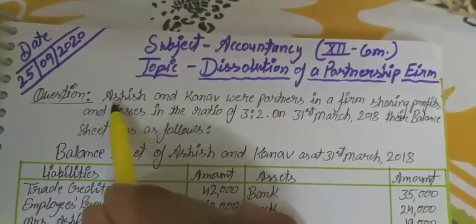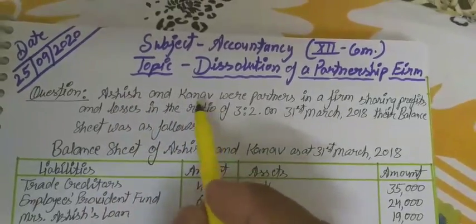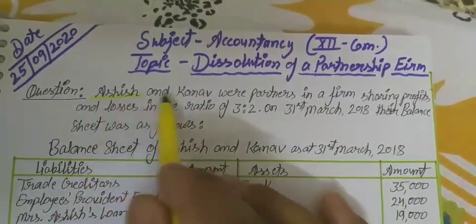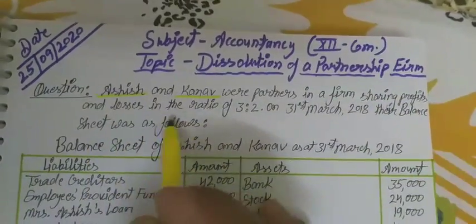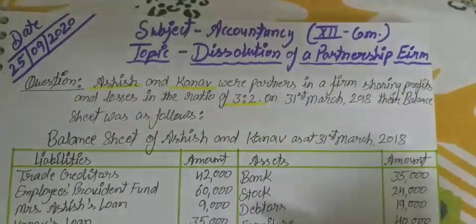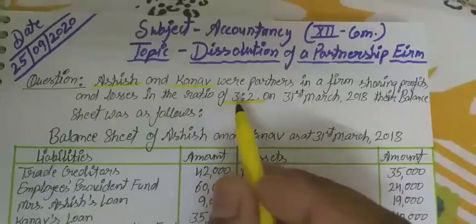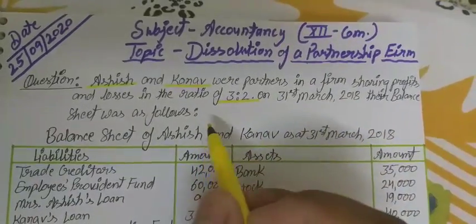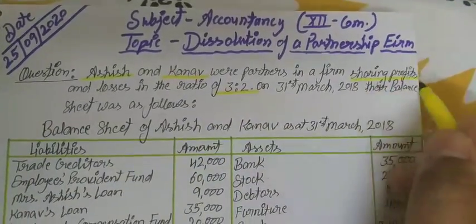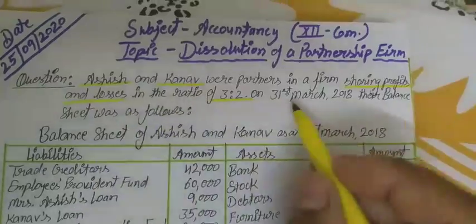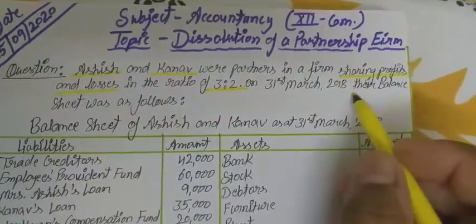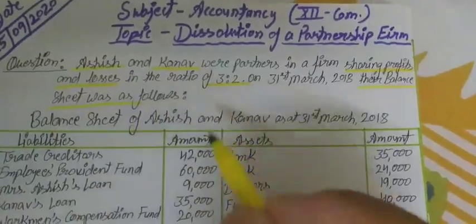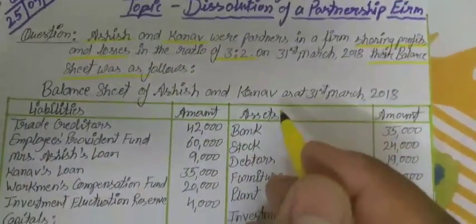Students, we can see Ashish and Kanav were partners in a firm sharing profits and losses in the ratio of 3:2. Ashish and Kanav, two partners are there and they share profit and losses in the ratio of 3:2. On 31st March 2018, their balance sheet was as follows. Their balance sheet is given as follows.